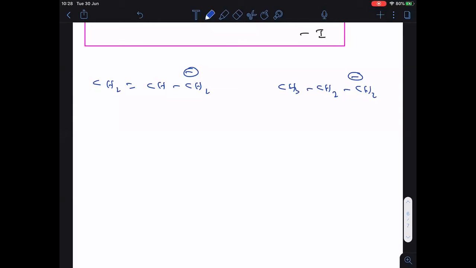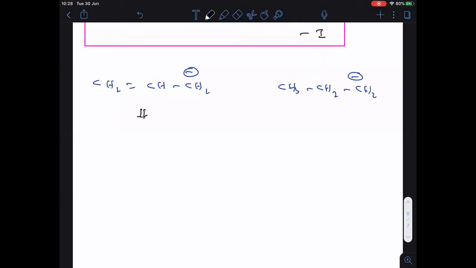I hope you people are doing it. You have to find which is the stable and which is the unstable anion.